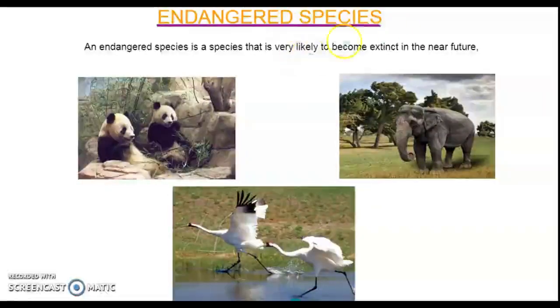There are some animals that have become extinct. Extinct means that the animal is no more in this ecosystem. So let's see which are the animals that have become extinct.